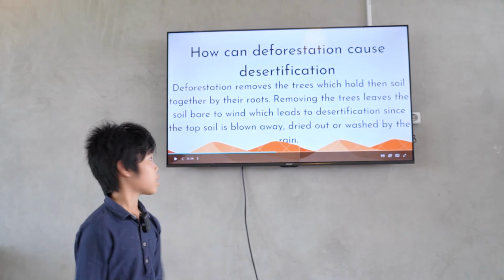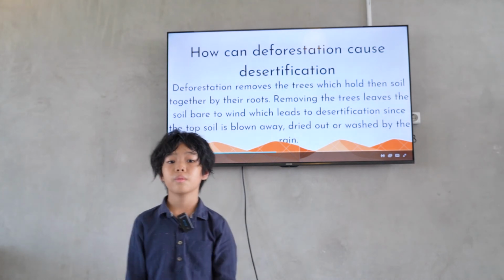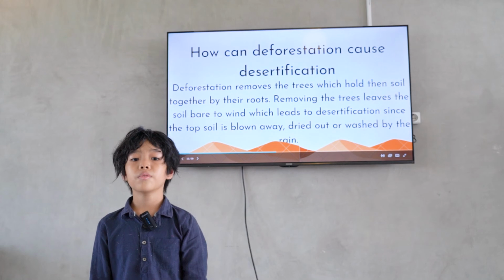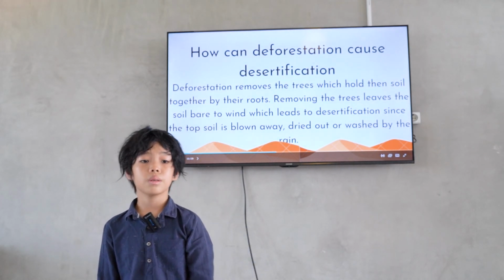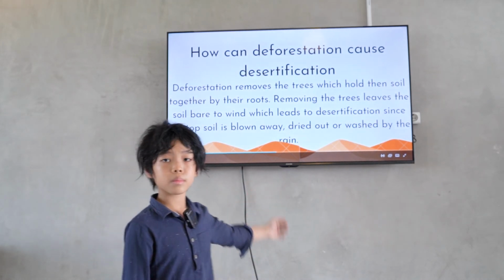How can deforestation cause desertification? Deforestation removes the trees which hold the soil together with their roots. Removing the trees leaves the soil bare to the wind, which leads to desertification, since the topsoil is blown away, dried out, or washed away by the rain.